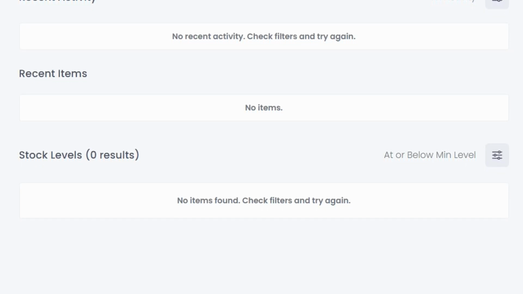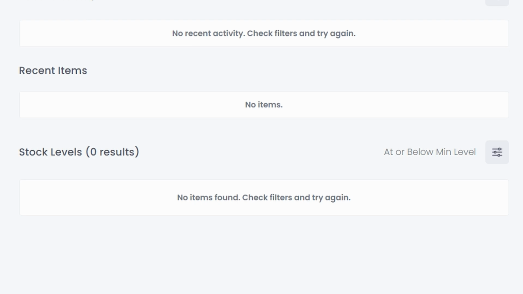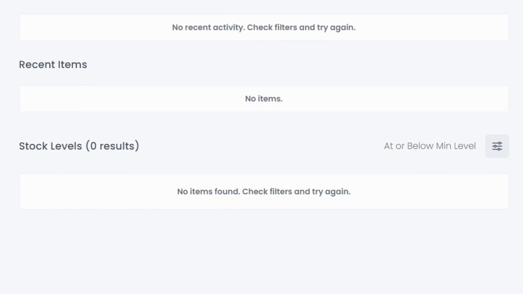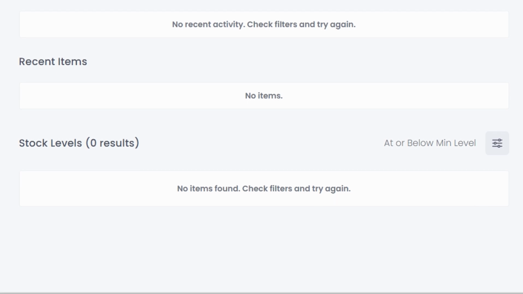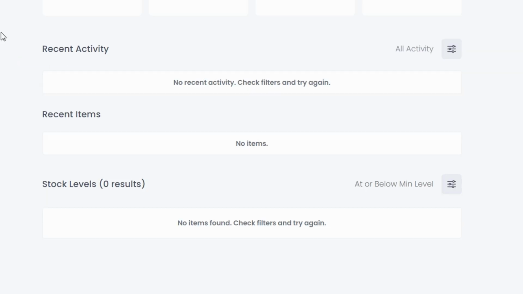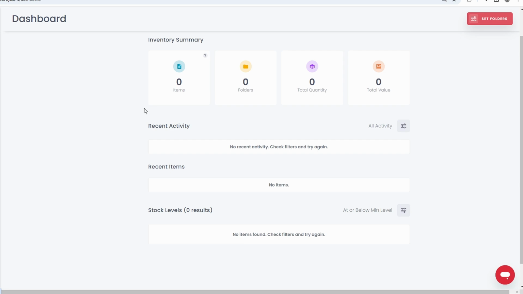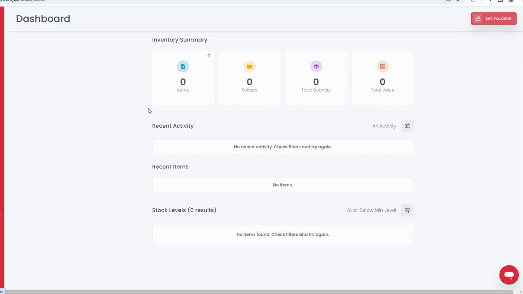Beyond these features, the dashboard provides easy access to tools like the bulk import function, QR code generation, and search functionality. You can also switch between tabs to view reports, adjust settings, or create custom categories. The dashboard's simplicity ensures you spend more time managing your inventory effectively, and less time figuring out the software. Let's dive into the fun part, adding items to your inventory.